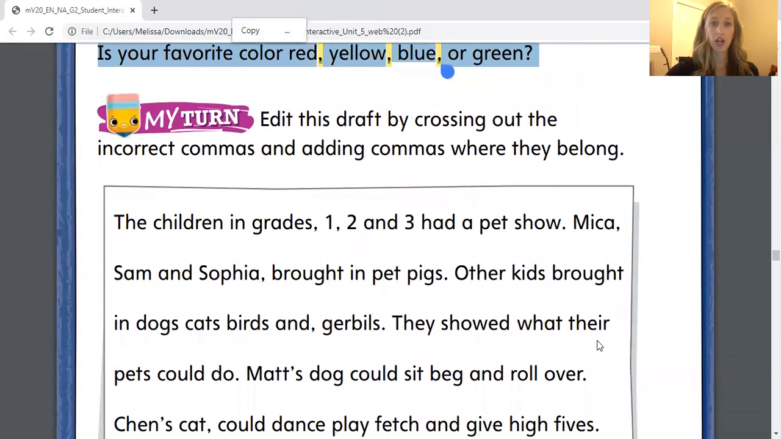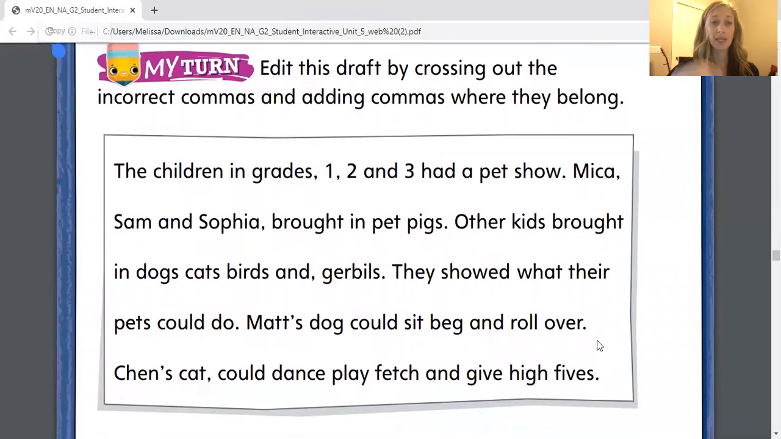So for my turn, your job is to edit this draft by crossing out the incorrect commas and adding commas where they do belong. So I'm going to read this entire thing to you once, and then we'll go over it again together. Remember, there are some commas that we do not need, and there are some commas that are missing. Let's read. The children in grades 1, 2, and 3 had a pet show.